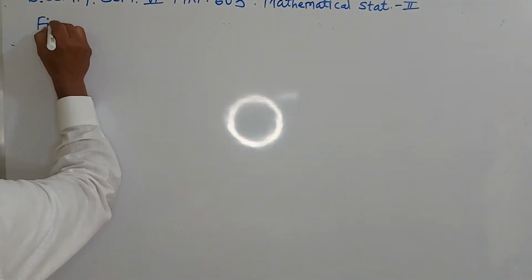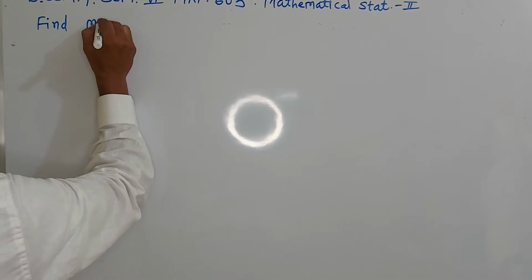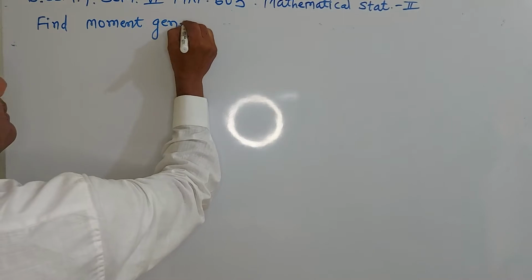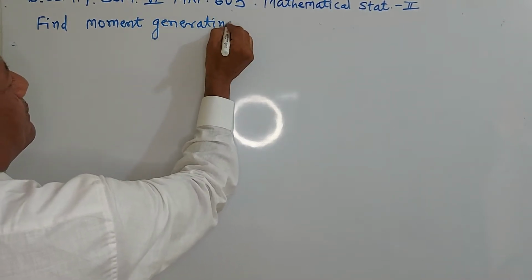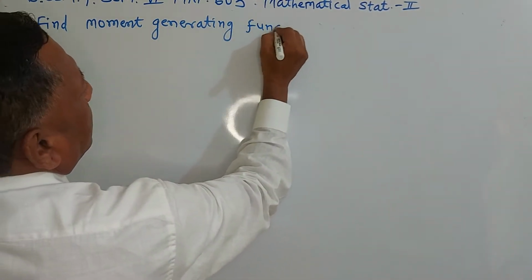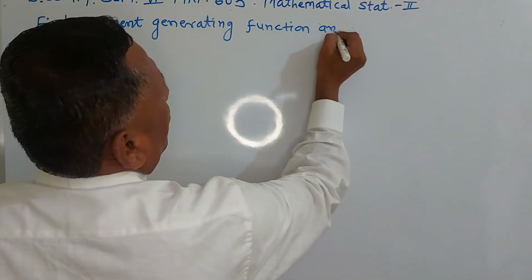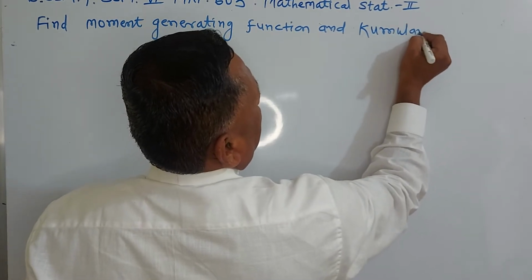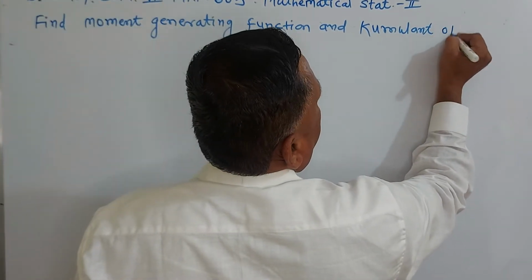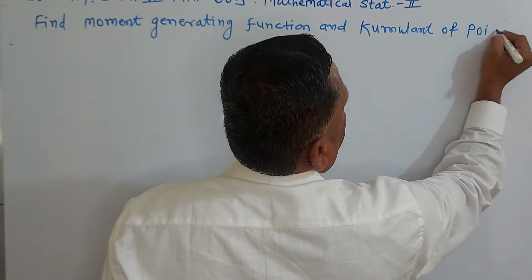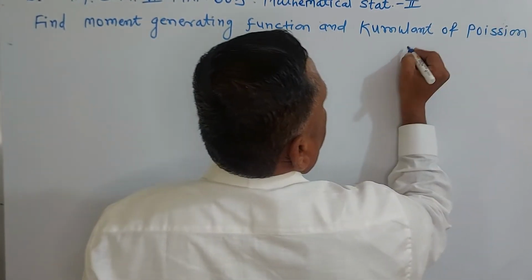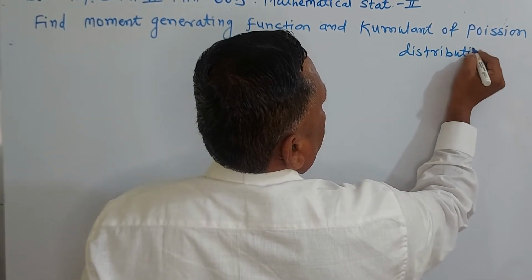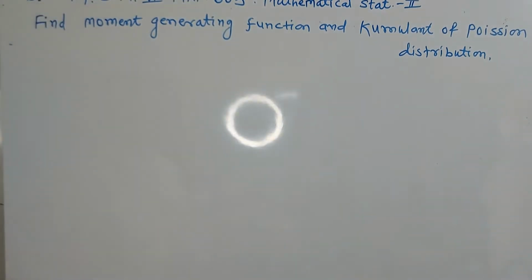Find the moment generating function and cumulant generating function of Poisson distribution. Solution.